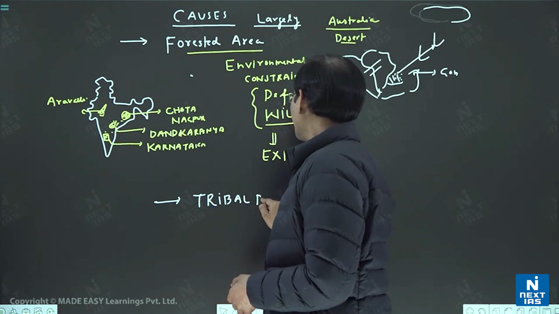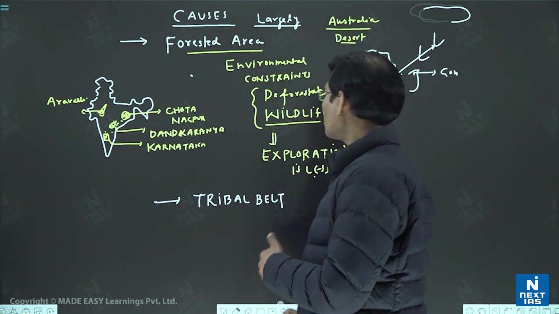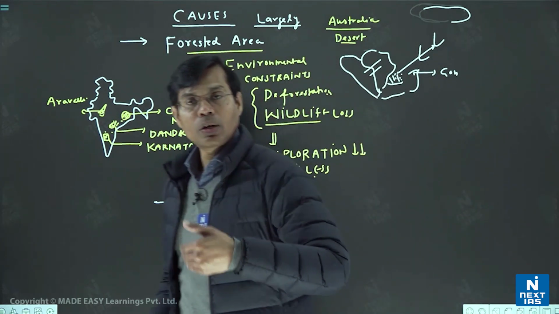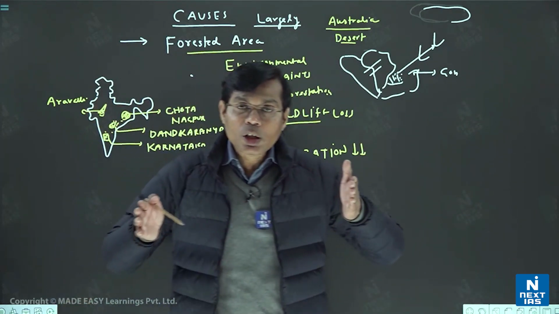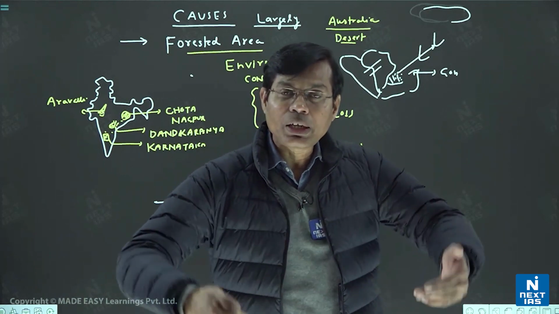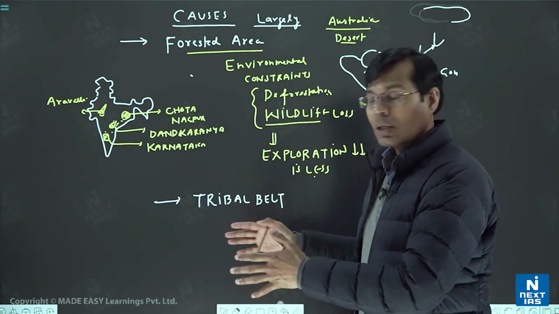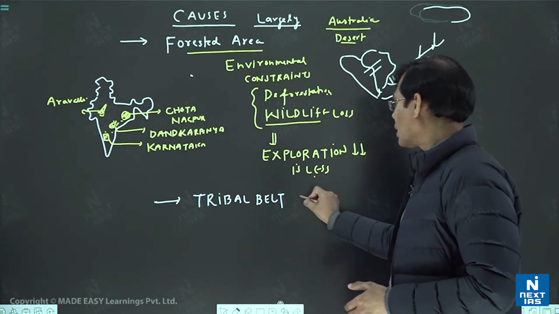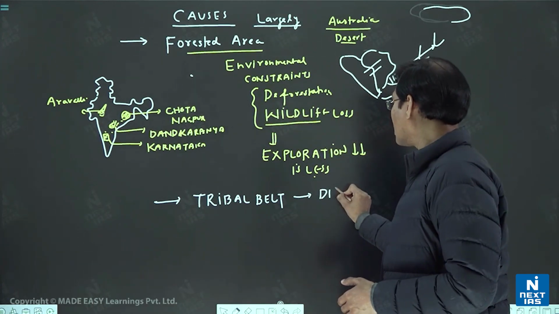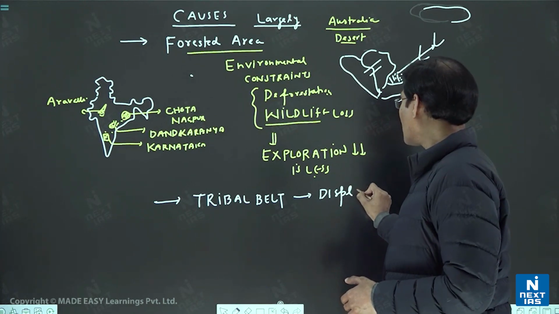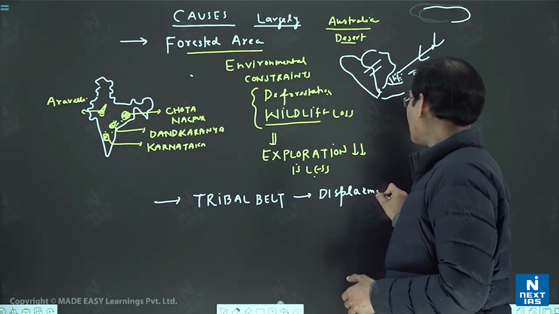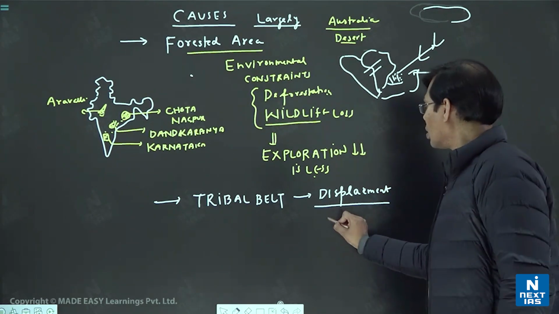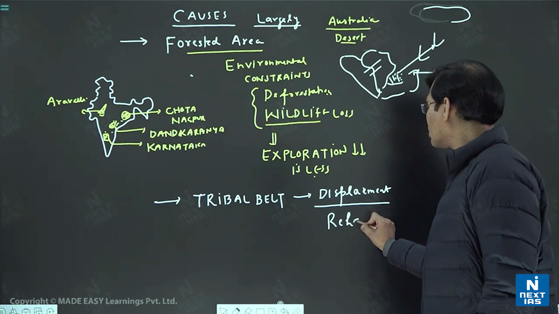So it is the tribal belt of India, and also the mineral belt. Once you know that these poor tribal people are generally forest dwellers, dependent on the forests, and their economy is dependent on the forest, then once we go for mining, again there is displacement of the tribal people. It would be the socio-cultural aspect, the displacement problem. One problem, the displacement, or rehabilitation issues will come up.